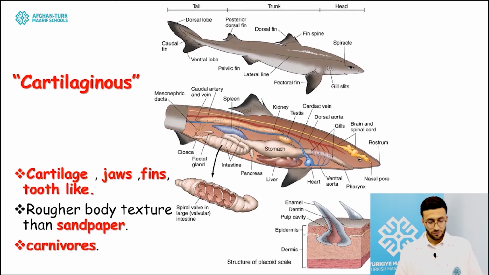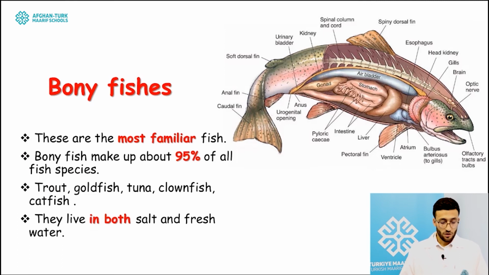About the other broad category of the fish, which we know as bony fish. Mainly we named these fish according to their skeletal system: the endoskeleton is not made from cartilage, but from bones. The most familiar fish that you can see are bony fish, because they compose 95% of all fish species.